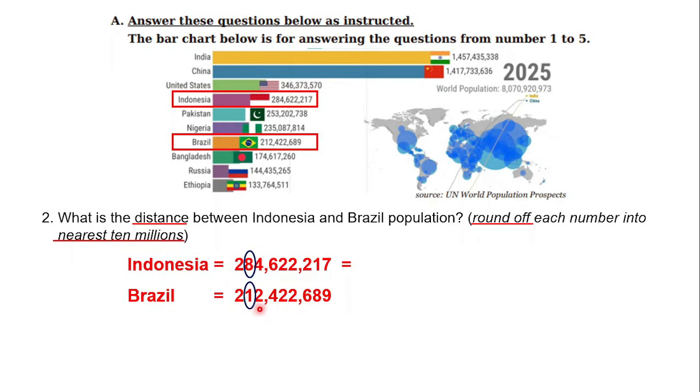So what does it mean? It means that the numbers before 1 here must be substituted with 0 also. After you do that for Indonesia and Brazil, what next? Because it asks you to find the difference, we have to subtract between the population of Indonesia and Brazil. But of course, you have to round off first to the nearest 10 million, and then you can find the answer.